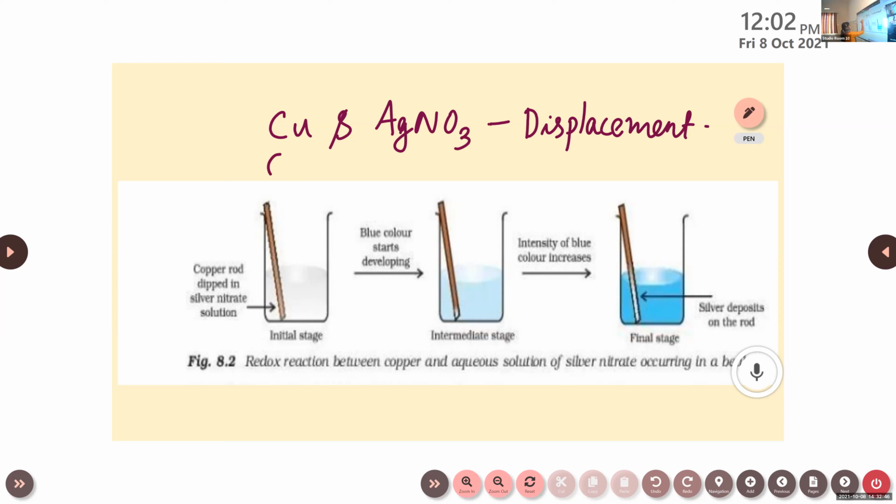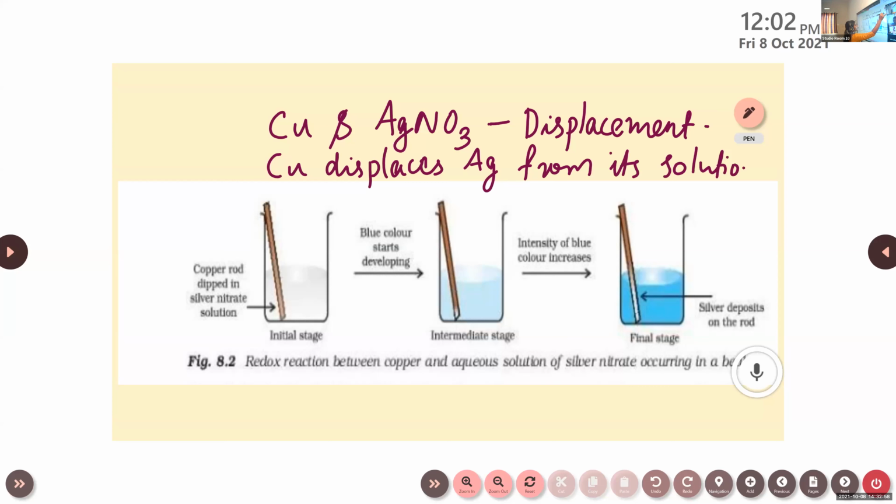So here, copper displaces silver from its solution. So what about their reactivity? Copper is more reactive than silver, isn't it? Copper is more reactive than silver.